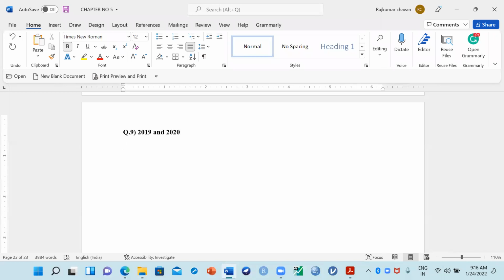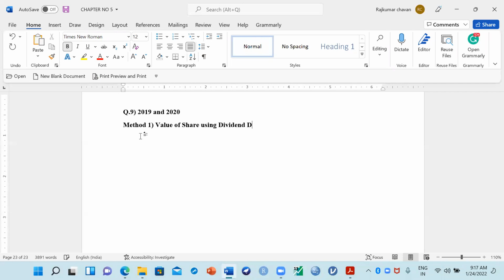Now, before starting this particular question, let me give you some information about how to calculate value per share according to each model. So first, method 1: you have to calculate the value of share using the dividend discount model. This is the first method we have to apply here. How to calculate according to this method?